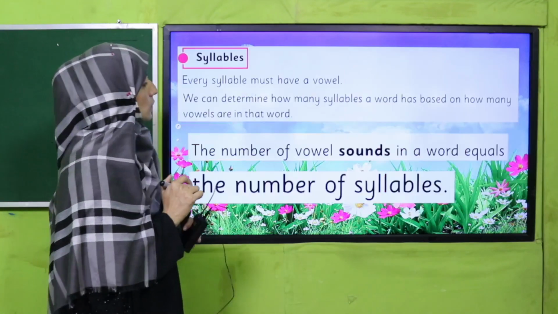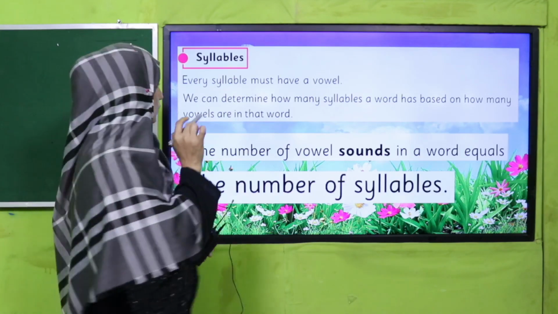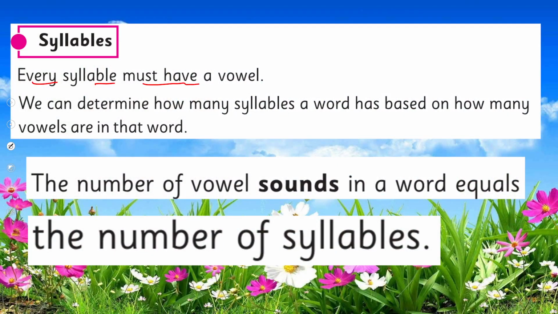See next. What are syllables according to your book now? Every syllable must have a vowel. So remember, every syllable must have a vowel. We can determine how many syllables a word has based on how many vowels are in that word.